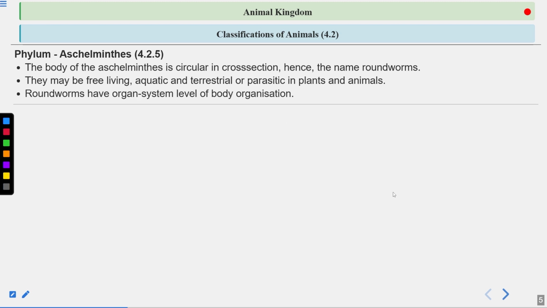Now roundworms have organ system level of body organization. They have different organ systems like the circulatory system, digestive system, and excretory system. This is organ system level of body organization. You know cells combine to form tissues, tissues combine to form organs, organs combine to form organ systems, and organ systems finally form the entire organism. So these are the key features of the roundworms.